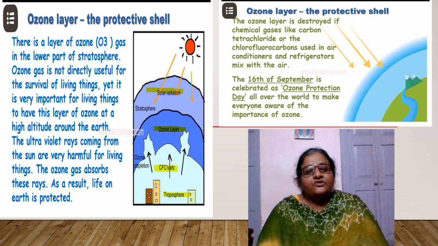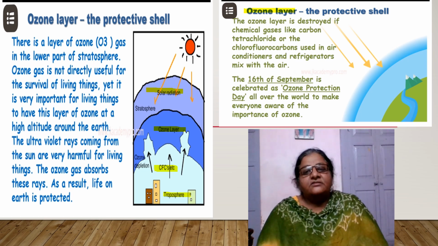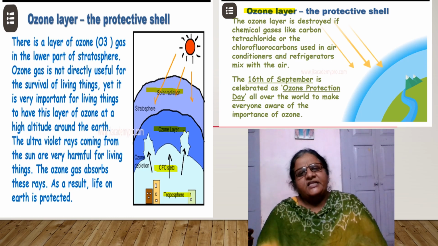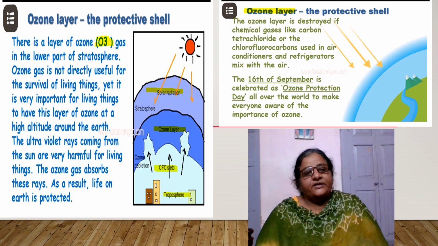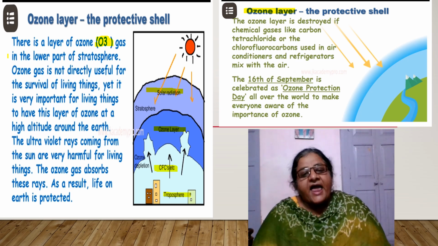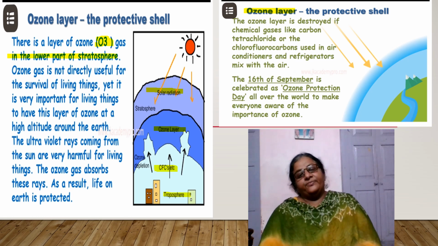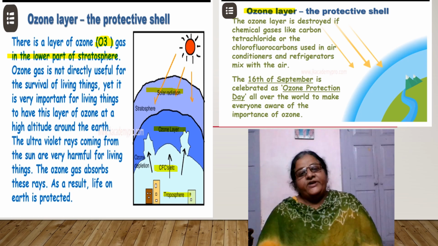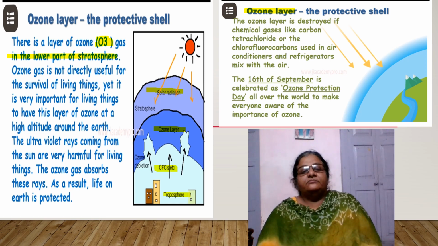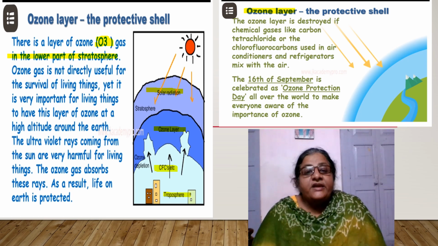Understood? So this ozone layer is made up of ozone gas, which consists of 3 atoms of oxygen, O3, and it is present in the lower part of the stratosphere, and this acts as a filter. It filters the harmful UV light of the sun.